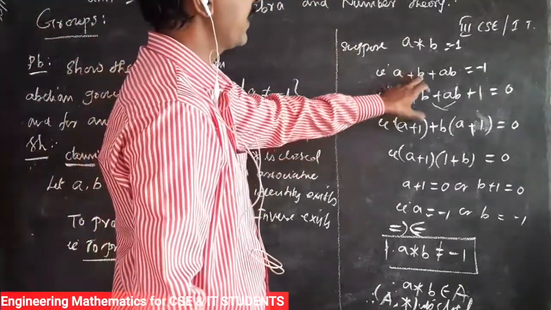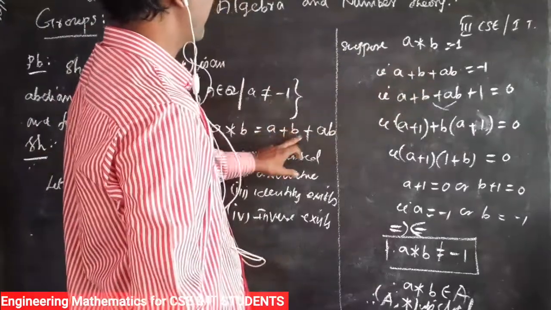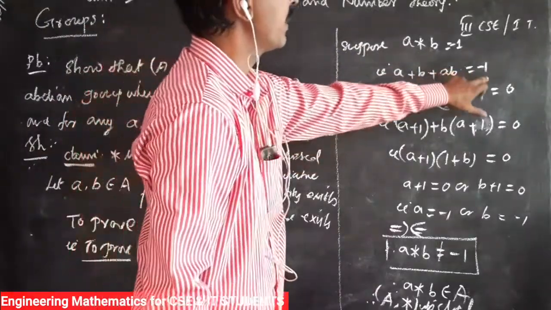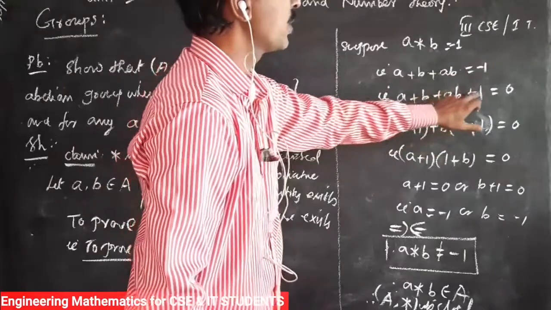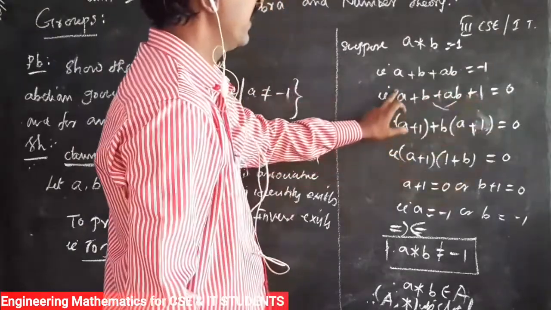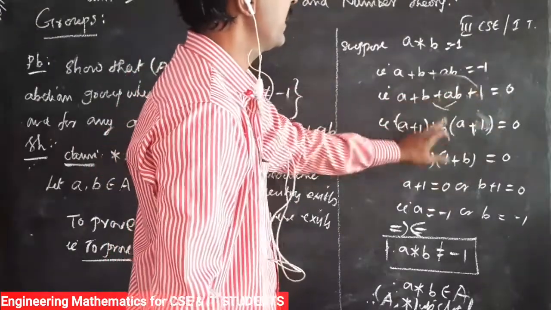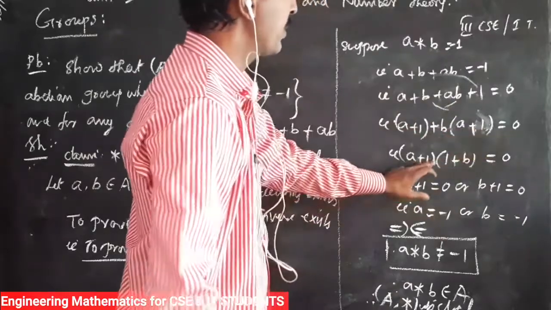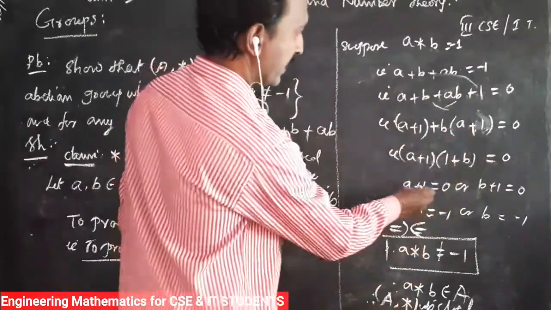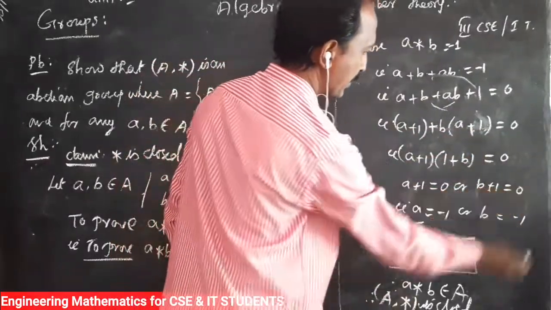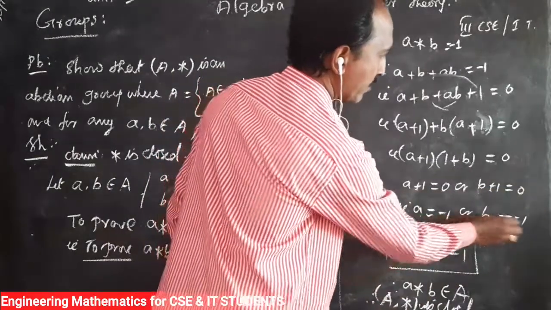So A star B is defined as A plus B plus AB. Suppose A plus B plus AB equals -1. Then A plus B plus AB plus 1 equals 0, so (A plus 1) plus B times (1 plus A) equals 0, that is (A plus 1)(1 plus B) equals 0. Then A plus 1 equals 0 or B plus 1 equals 0, so A equals -1 or B equals -1.